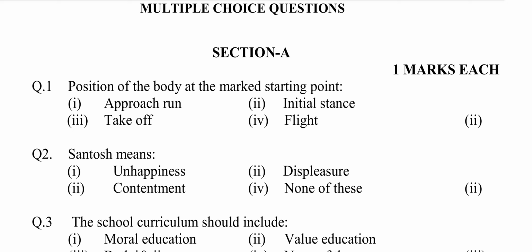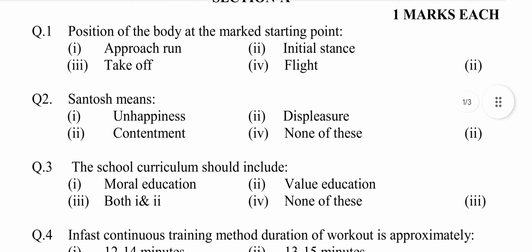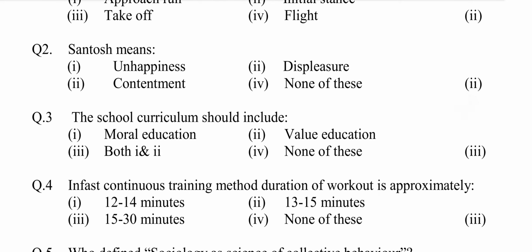Option first, approach run. Second, initial stance. Third, take off. Fourth, flight. Answer is option second, initial stance. Question number 2. Santosh means option first, unhappiness. Second, displeasure. Third, contentment. Fourth, none of these. Answer is option second, displeasure.